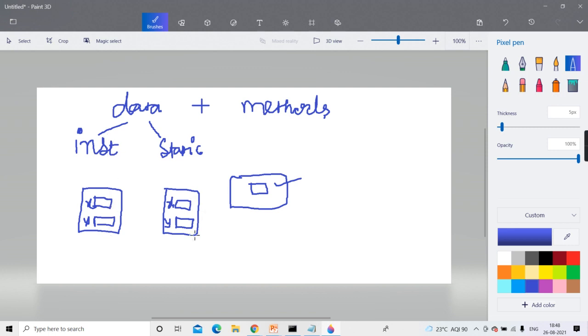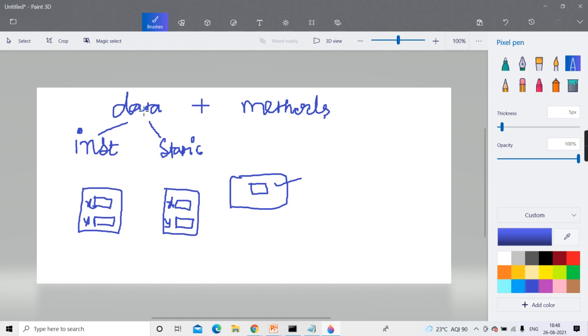Instance: a separate copy for each object. Every object will have a separate copy, that is one point. Second, they will come into existence when you create an object. And what about static? It is common to all objects, kept in some common shared space, and all objects are going to share it. And it comes into existence when? At the time of code loading. And it will remain till the program doesn't terminate. Getting, guys? So this is one important point you have to remember.